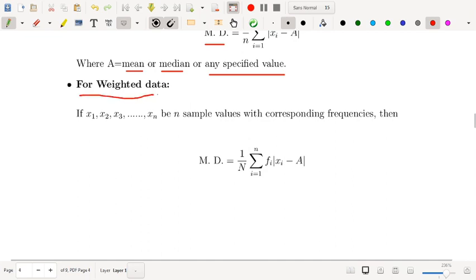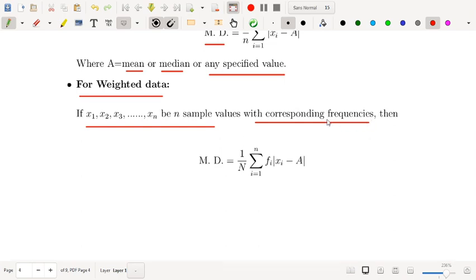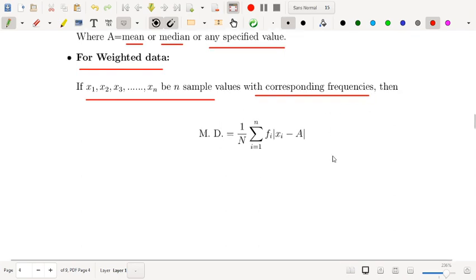For weighted data, that means frequencies are involved, you have a simple series x1, x2, ..., xn and the corresponding frequencies f1, f2, f3, ..., fn. Then how will you calculate the mean deviation? Mean deviation is simply the sum of the products of the absolute deviations with the frequencies, divided by capital N. What is capital N?